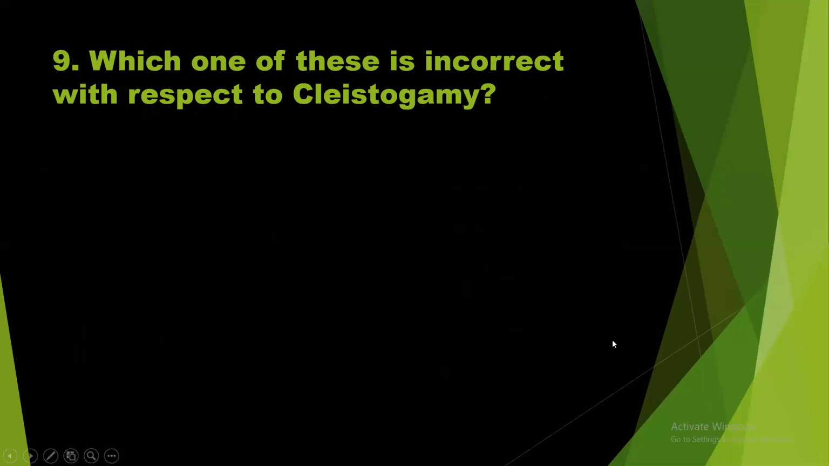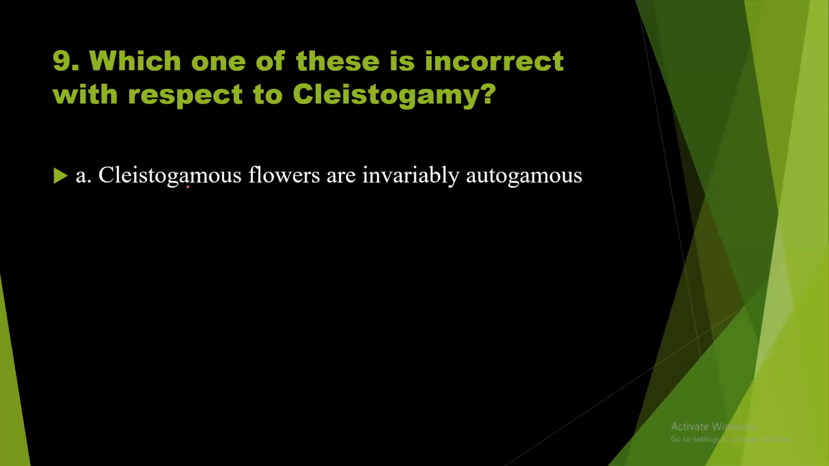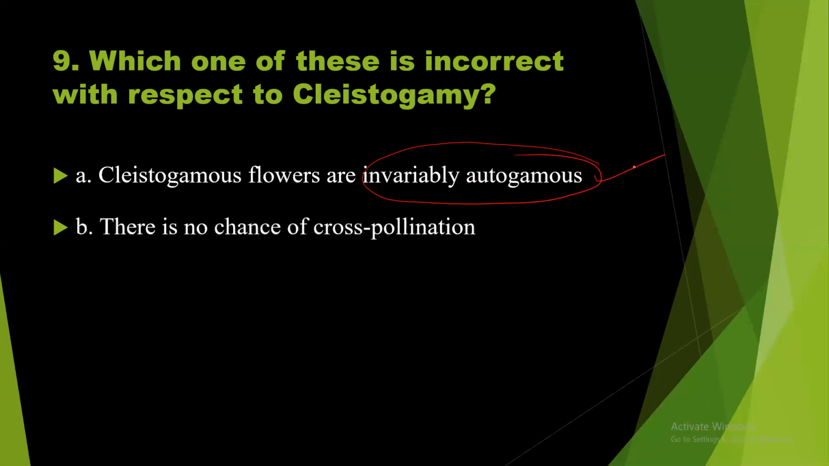Question number 9. Which one of the following is incorrect with respect to cleistogamy? Cleistogamous flowers are invariably autogamous. It is true. Always the cleistogamous flower shows autogamy. Yes, of course, this is the right statement. There is no chance of cross-pollination. Definitely, in cleistogamy, there is no chance for cross-pollination. That statement is also right.